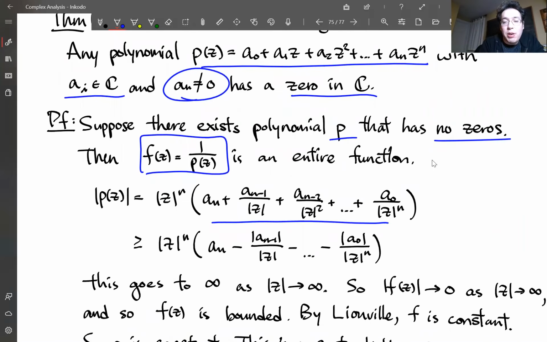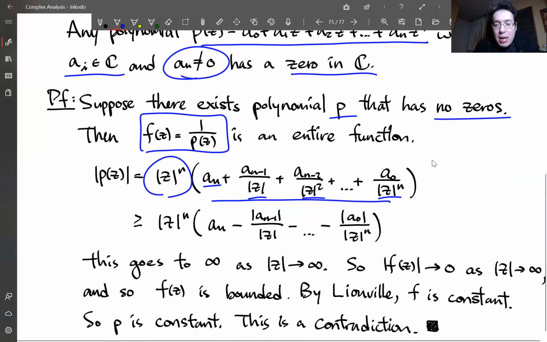Instead of writing the polynomial, we're going to factor out the modulus of z to the n. So we have the leading coefficient a_n by itself, because we just factored out z to the n. And every other coefficient, when we factor out z to the n, we divide by some power of z.